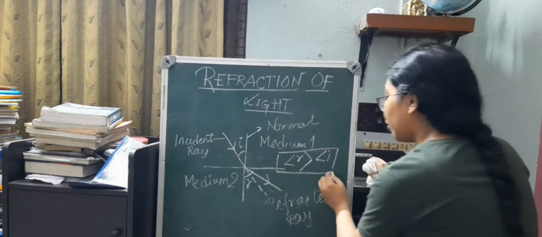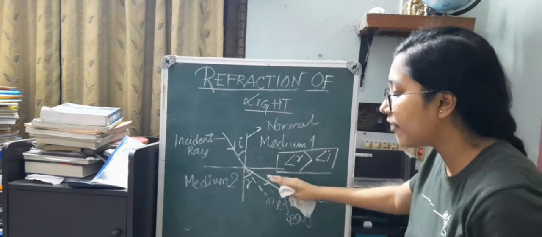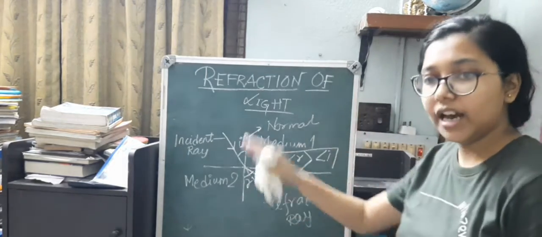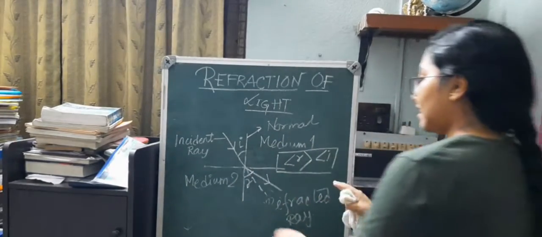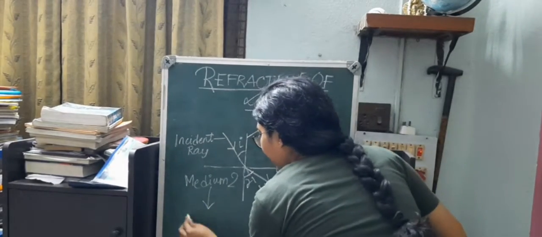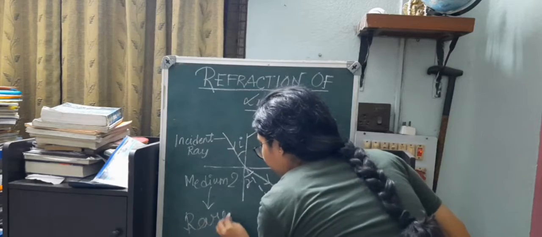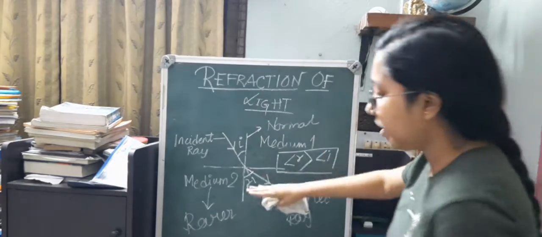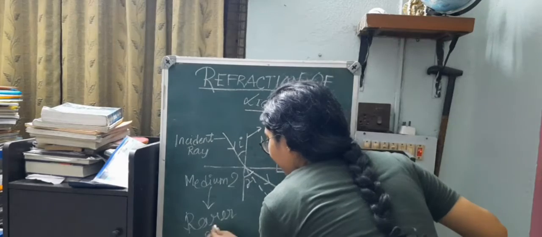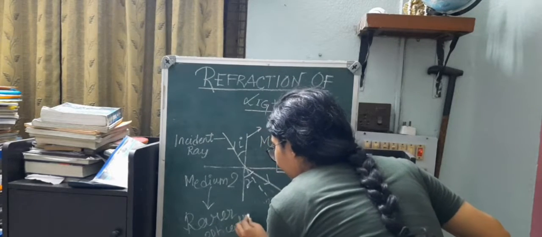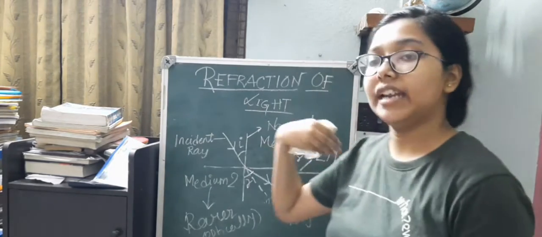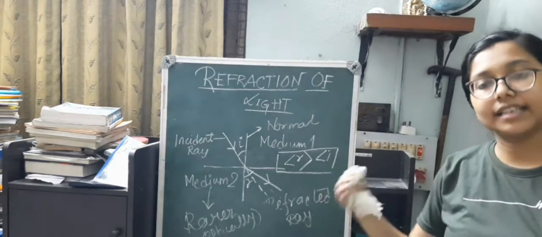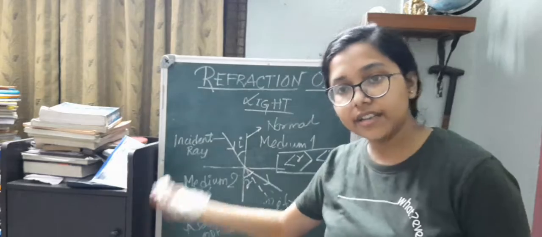And as a result, because it is bending away from the normal, the moment an incident ray bends away from the normal, it means that medium 2 is a rarer medium, because when light passes through an optically rarer medium, it implies that its speed increases as compared to the previous medium.